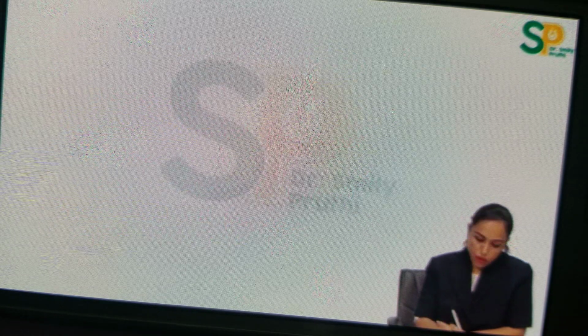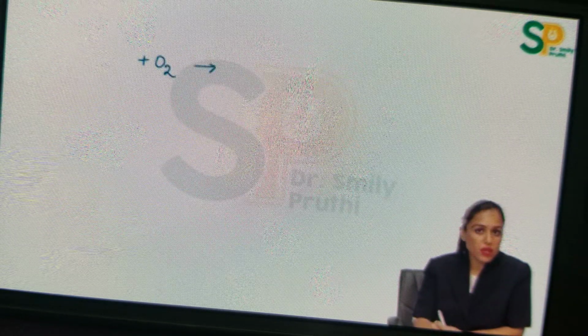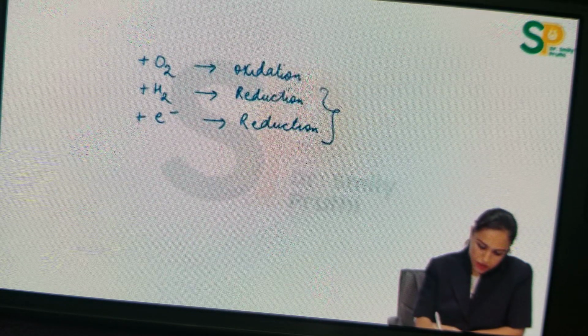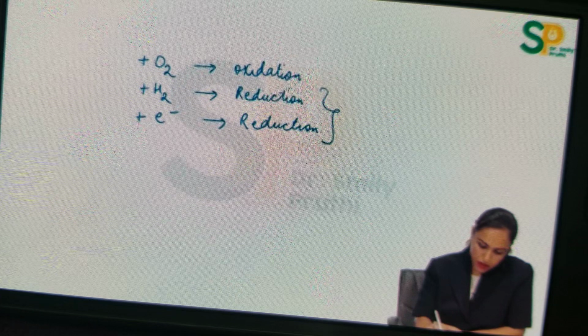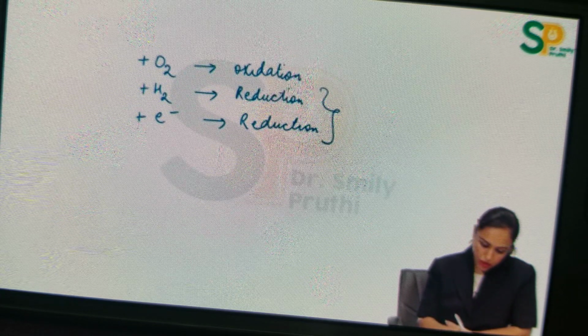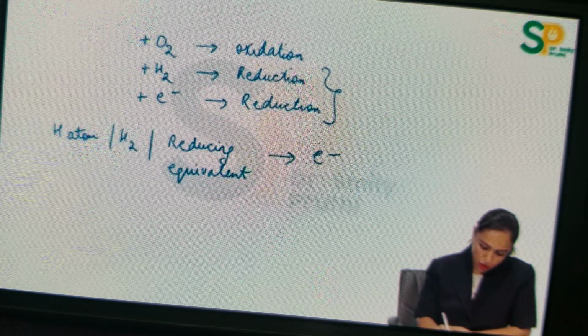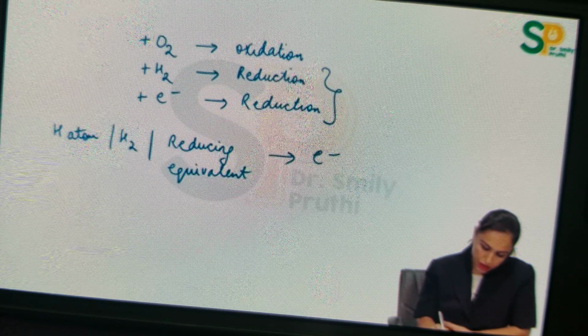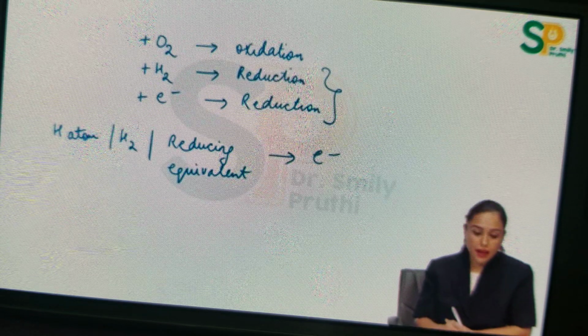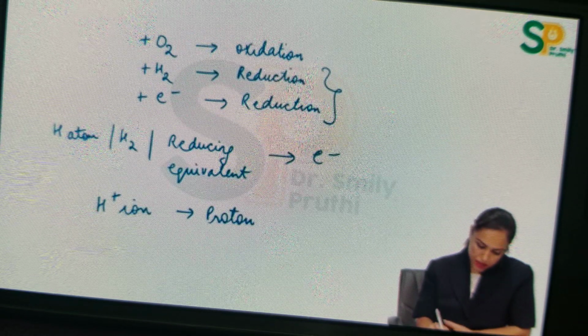Now tell me, if oxygen is added to some compound, then that process is known as oxidation. If hydrogen is added, then it is known as reduction. If an electron is added, then also it is reduction. So in biochemistry, consider hydrogen or electron one and the same thing. So in a question, if hydrogen atom is written or hydrogen or reducing equivalent is written, then you will say they are talking about electrons. And if hydrogen ion is written, then that means it is equivalent to proton.